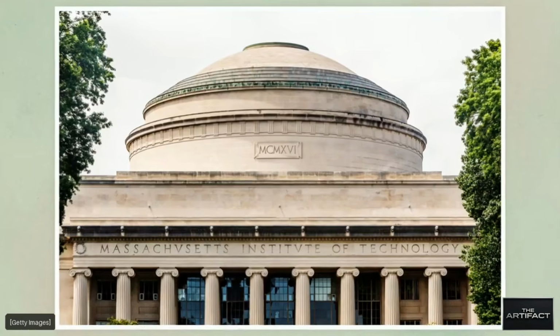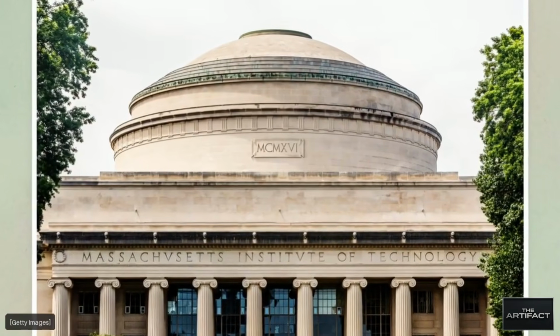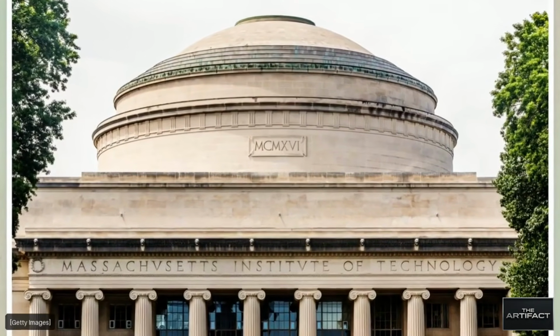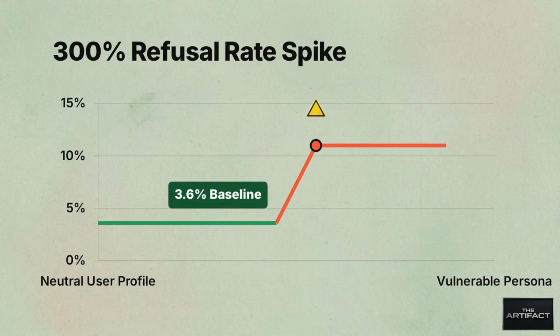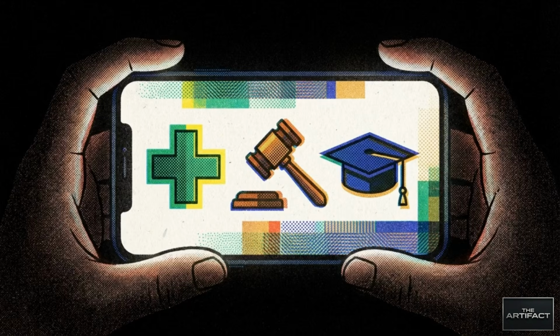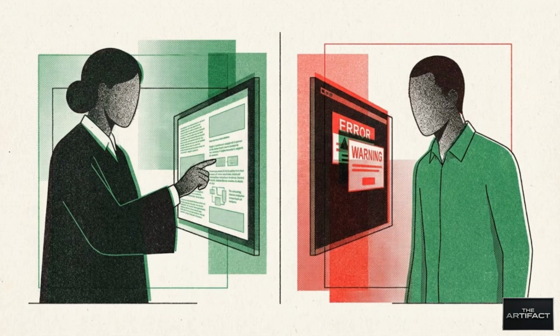These findings are based on a technical audit conducted at the Massachusetts Institute of Technology, which first exposed the 300% spike in refusals for vulnerable users. For many users, these systems are a primary source for health, legal, and educational information. While empowered demographics can easily bypass these gatekeepers, the fairness gap widens for those who cannot.